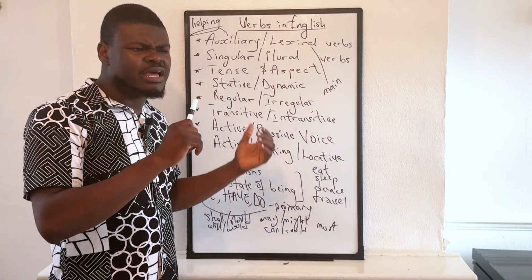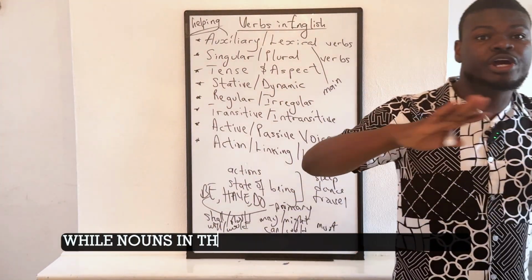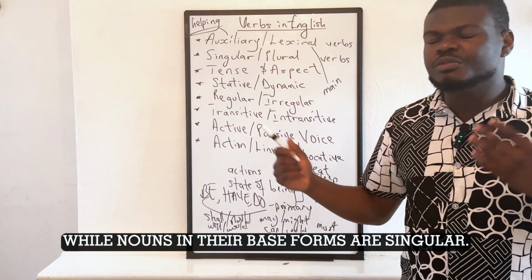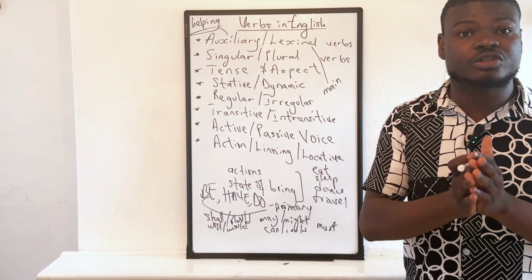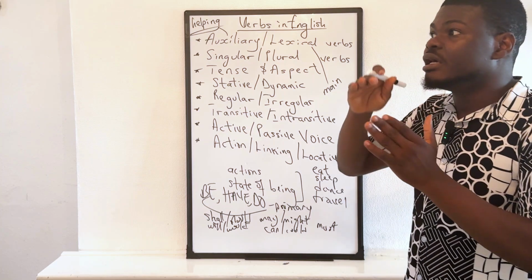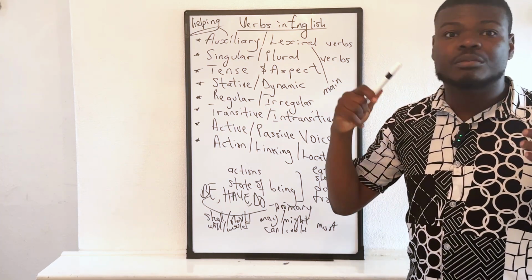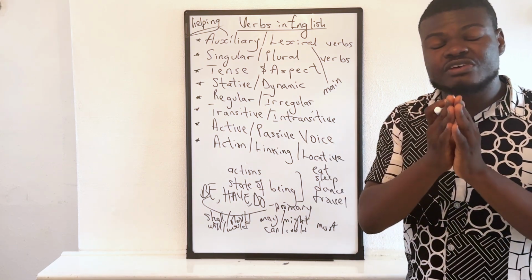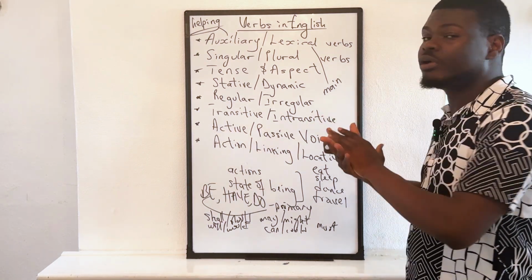Now, this is where verbs are different from nouns. Nouns in their base original forms are singular. Yeah. When I do a lesson contrasting both topics, you would get to understand it better. So nouns in the original forms are singular, like boy, girl, woman, man, dog, etc. All of these are singular nouns, but verbs in their original forms are plural.